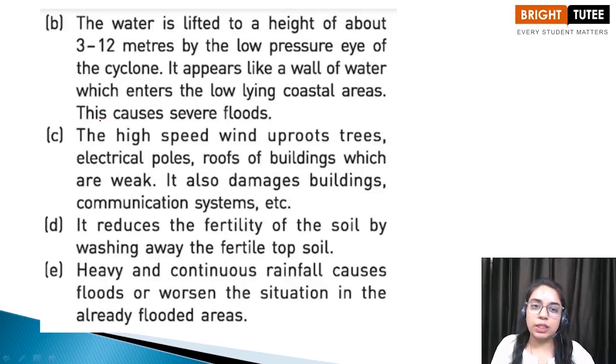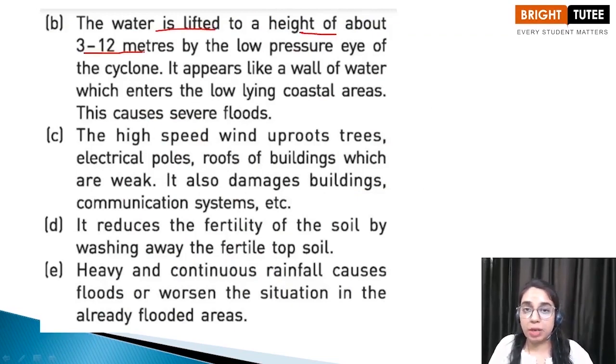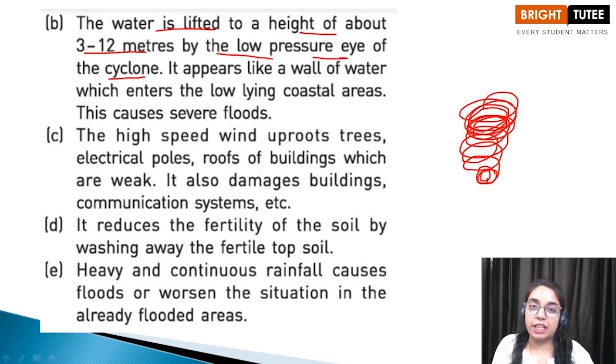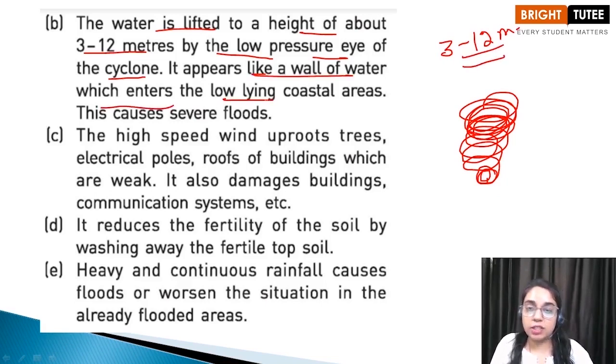The water is lifted to a height of about 3 to 12 meters by the low pressure eye of the cyclone. We know that we have a low pressure eye of the cyclone, and then we have the spiral of clouds which are carrying rain with them. This can lift water waves up to 3 to 12 meters, and it appears like a wall of water which enters the low-lying coastal areas, and it can cause major flooding in that area.